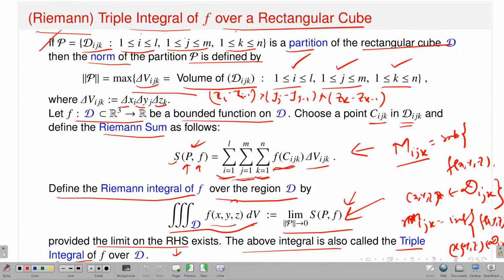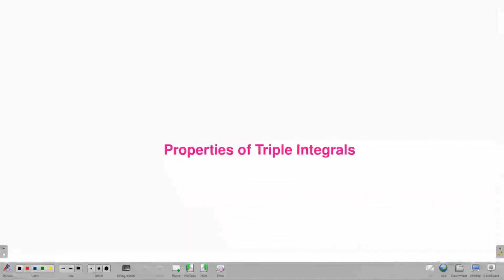So, if I have a change of variables, that means I want to calculate the triple integral of my function. Suppose it is given on some domain in R3 with variables x y z, and suppose I have a nice transformation and I want to change it to a different triple integral with different variables, and maybe in that case it will be easier to calculate. So, those kinds of things will be there, change of variables. As in the double integral, where we have seen a formula in terms of the Jacobian, a similar formula will also hold in the context of triple integrals, and we will have some applications.